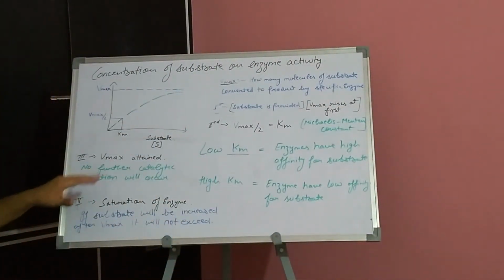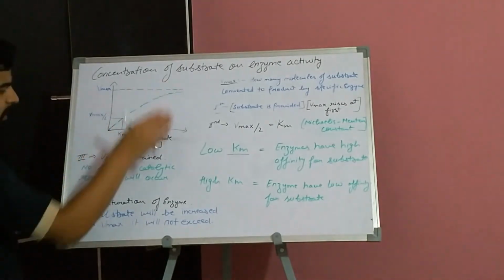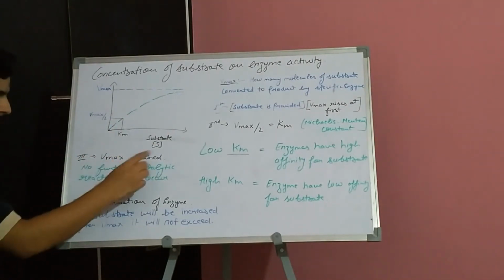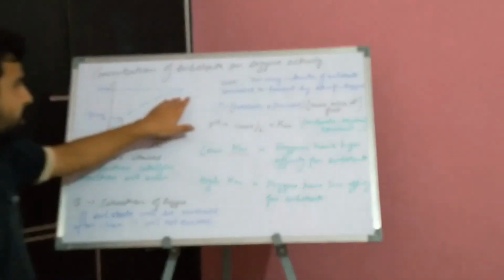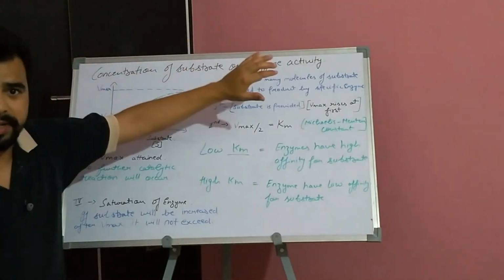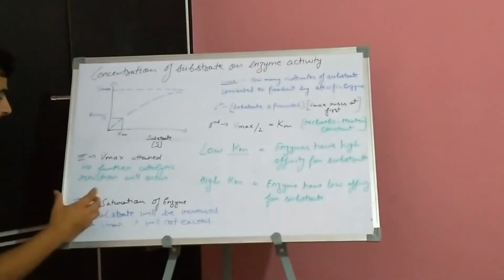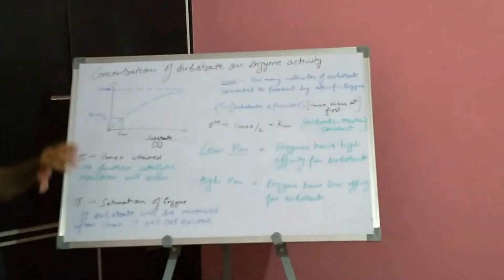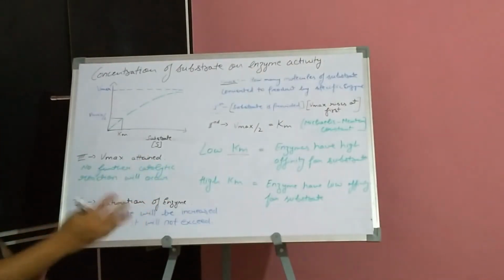Now the third case: when it reaches Vmax, no further catalytic reaction will occur, because now it goes along a constant straight line. After attaining Vmax, saturation of the enzyme will occur.